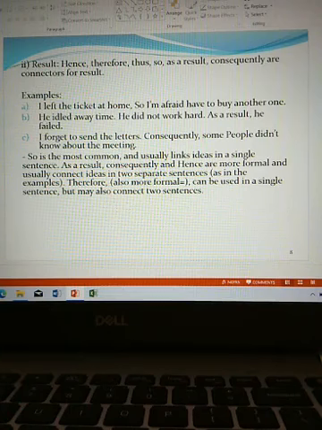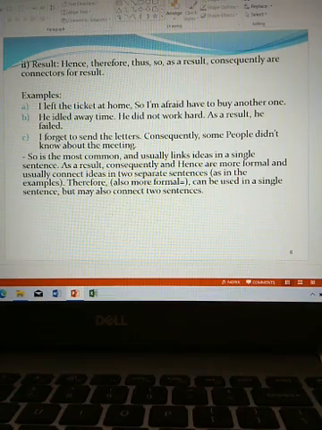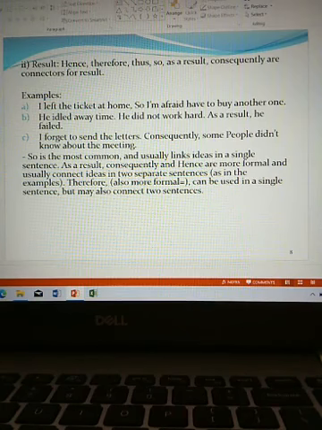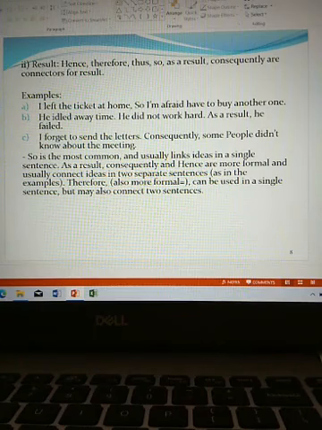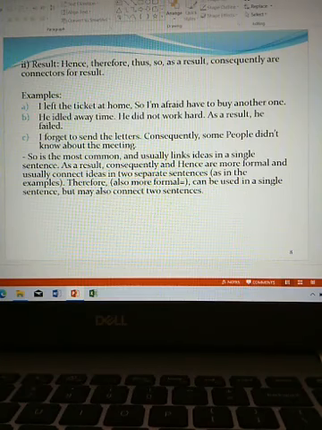Those who got letters, they knew about the meeting, and those who didn't get the letter missed the meeting. They didn't know about the meeting. So, I forgot to send the letters. Consequently, some people didn't know about the meeting. So, some people didn't know about the meeting was the result of the speaker forgetting to send the letters.